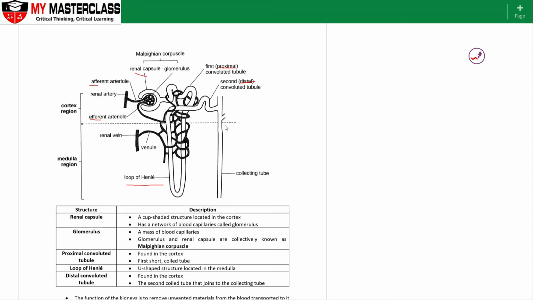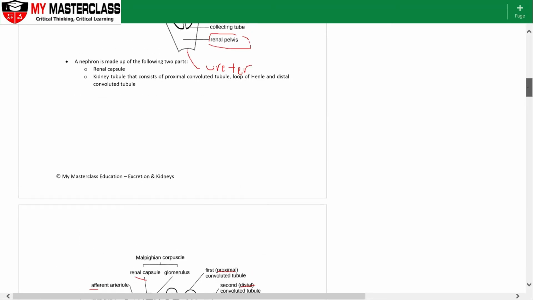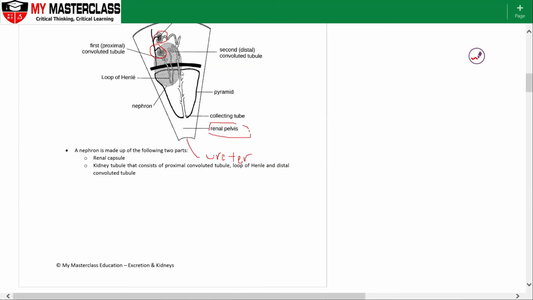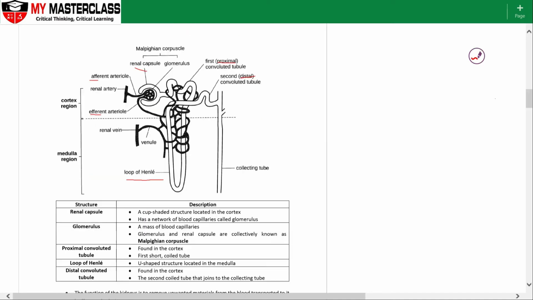So when we have hundreds, thousands of these different collecting tubules, they will all enter into what we saw earlier on, the renal pelvis here. Okay, so all these will enter into the renal pelvis, and from the renal pelvis, it will then enter into the ureter and into the urinary bladder for temporary storage.